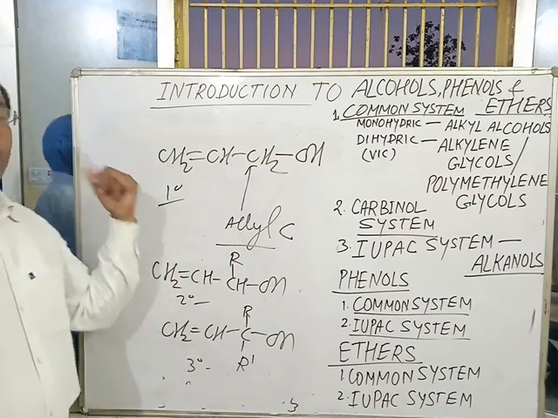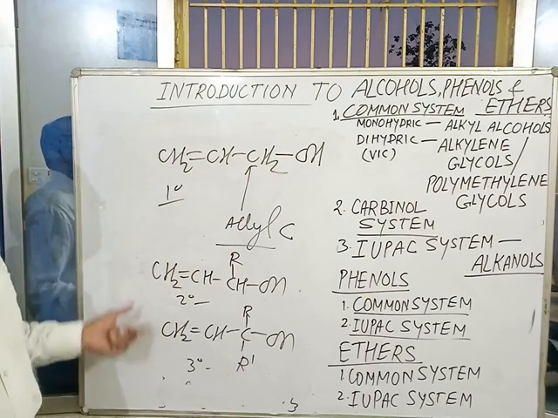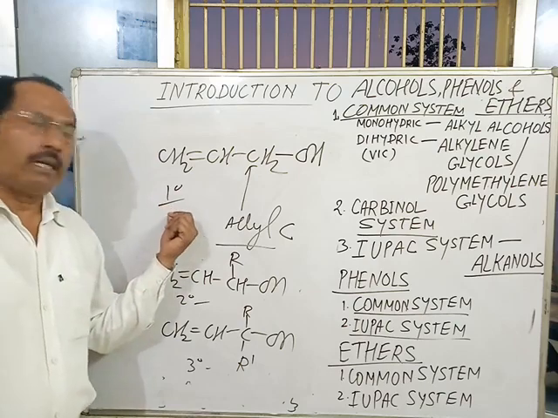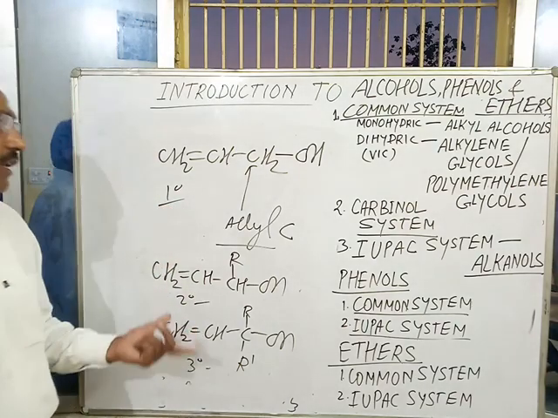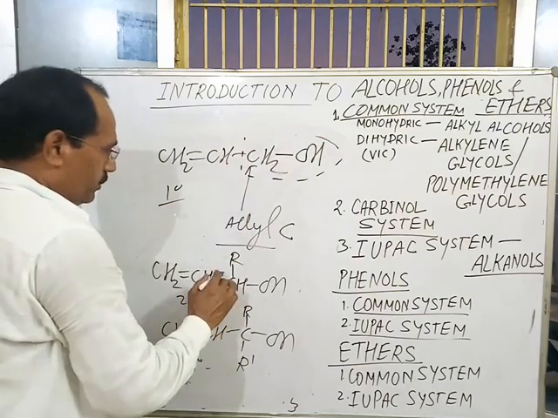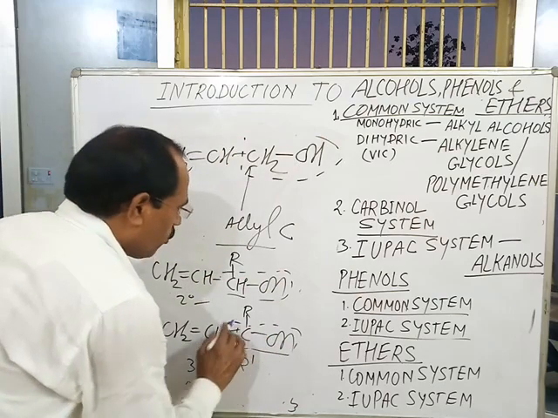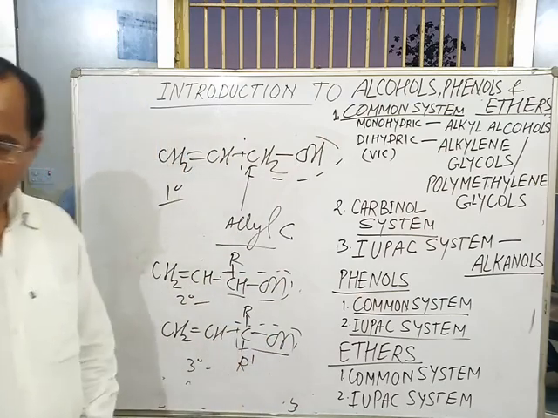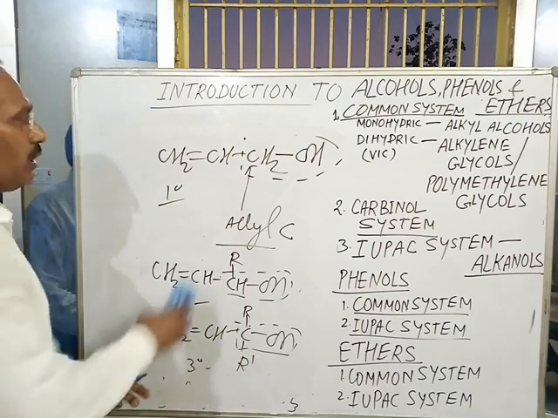Just like monohydric alcohols, allylic alcohols may be classified as primary allylic alcohol, secondary allylic alcohol, and tertiary allylic alcohol, because this is the primary alcoholic group, this is the secondary alcoholic group, and this one is the tertiary alcoholic group. Next type of alcohol is vinylic alcohol.